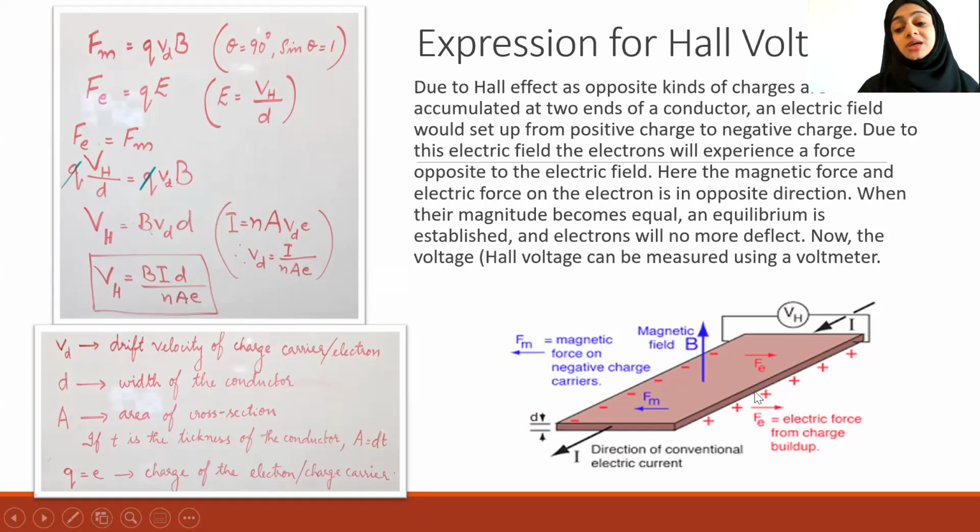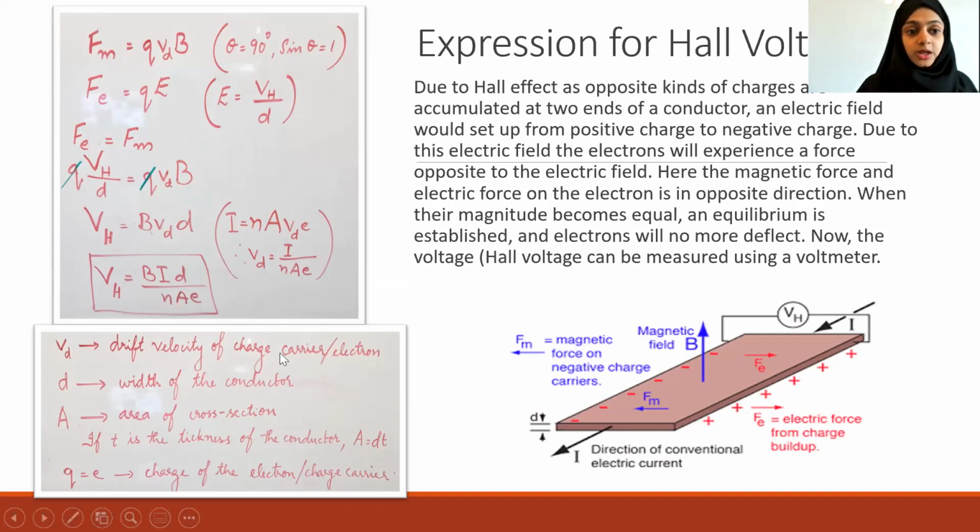So there is less chance that Fe becomes more than Fm because it was caused due to Fm, right? Due to Fm only, the electron moved to one side and the electric field developed, and then the force due to the electric field. Is that clear, Irfan? So there is no chance that Fe will become more than Fm. Yes, teacher, it's clear.